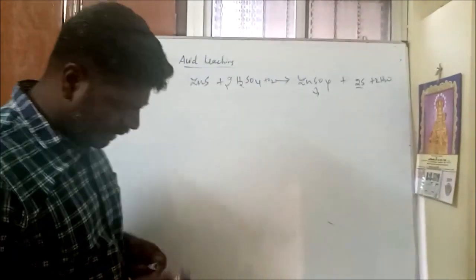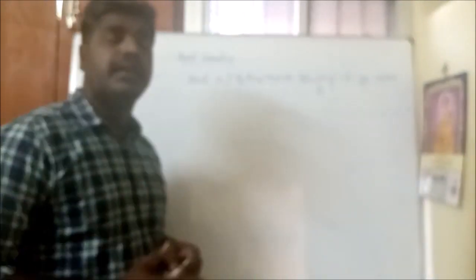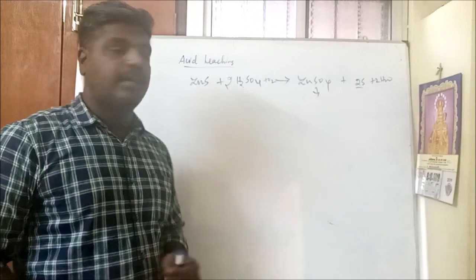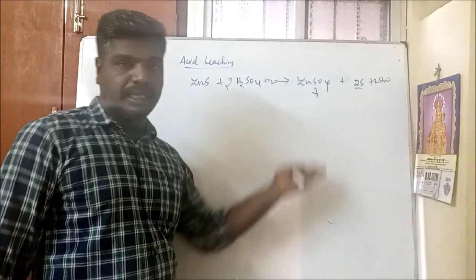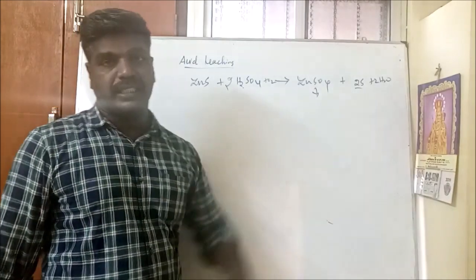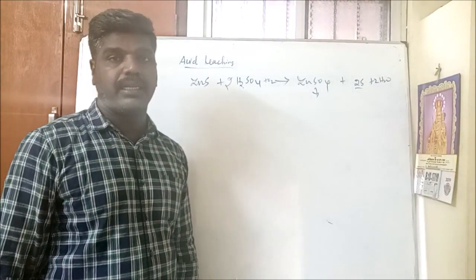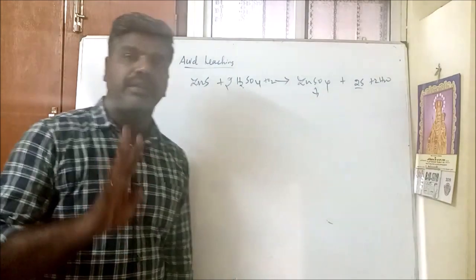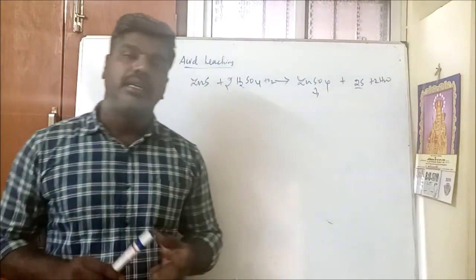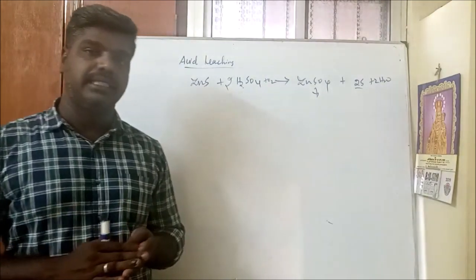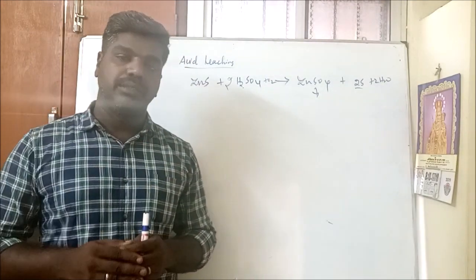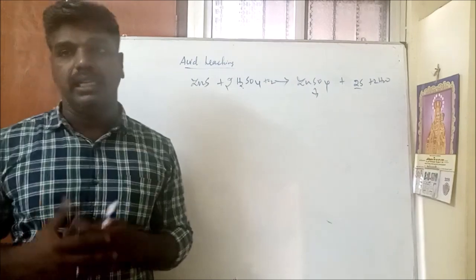Acid leaching. Acid leaching is simply treating an ore with acid, forming a soluble salt. From that soluble salt, we can easily recover the metal. Impurities are insoluble. This method is called acid leaching. We have seen four types of leaching: cyanide leaching, ammonia leaching, alkali leaching, and acid leaching. Definitely, one question will be asked from this topic, which is leaching.